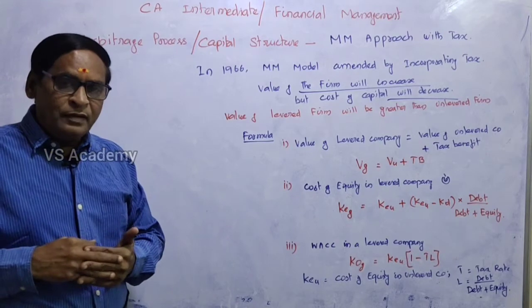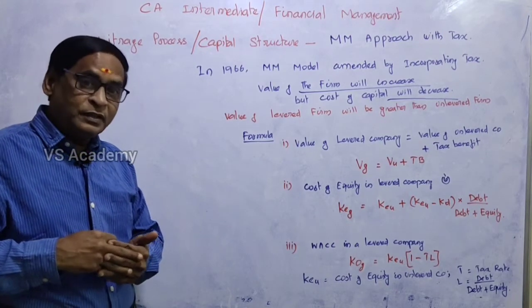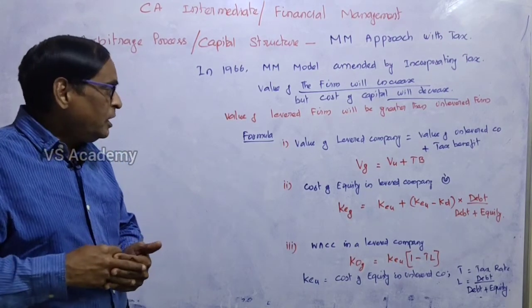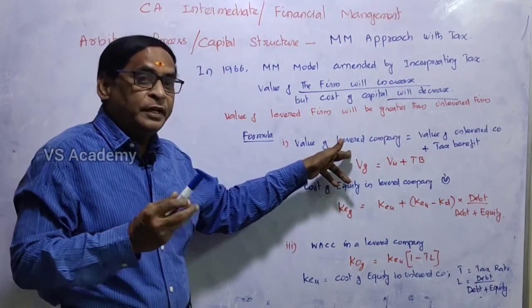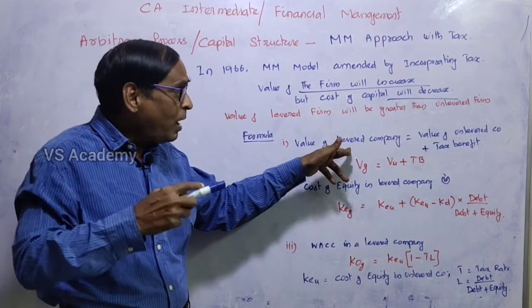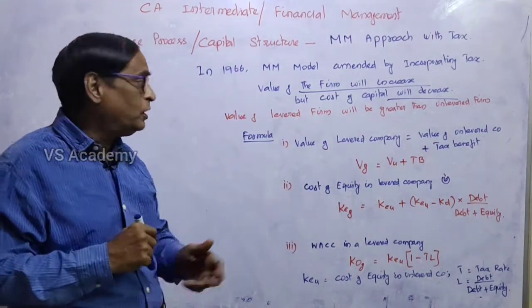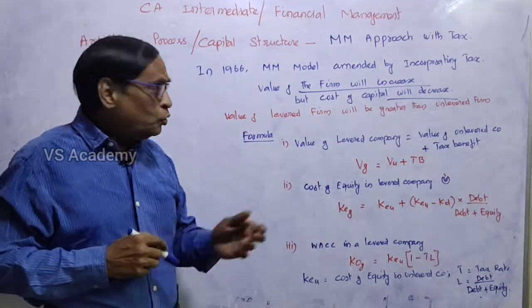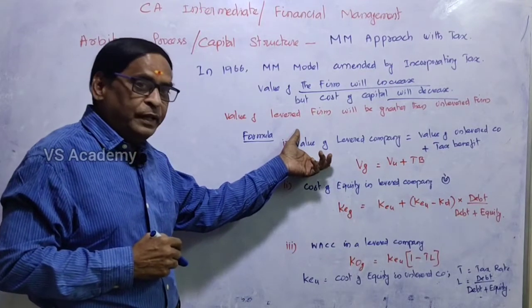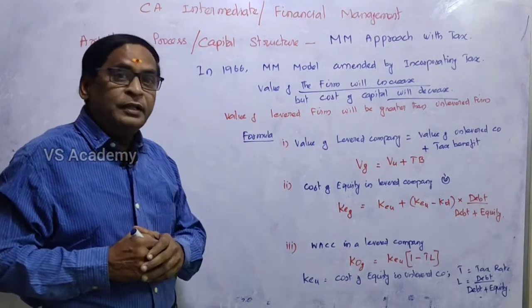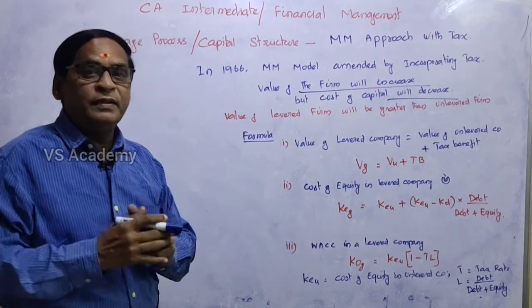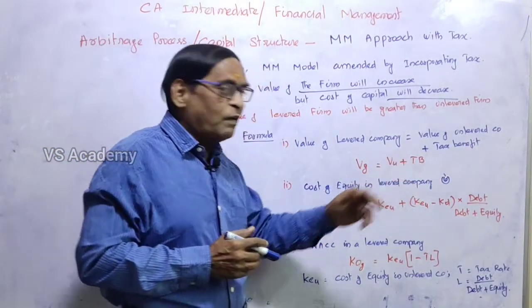There are some formulas. First of all, I will explain the formula. After that, we will work out some sums. So how do we find the value of a levered company? Normally there are some other formulas, but from the unlevered firm, how do we find the value of the levered company? First we find the value of the unlevered company, and then if we add the tax benefit, we will get that formula.